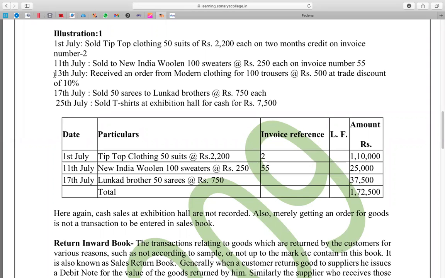17th July, sold 50 sarees to Lunkad Brothers at the rate of 750 each. Sold sarees, but cash or credit is not mentioned. What shall we do? There's no cash, no credit mentioned. We should take it as a cash transaction.